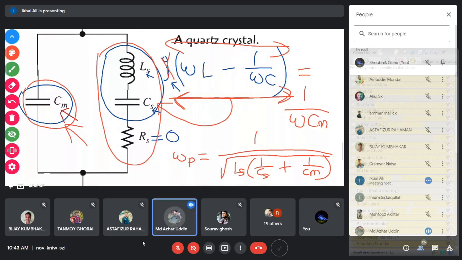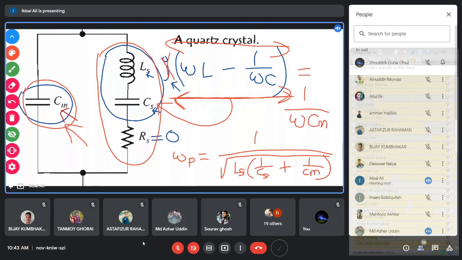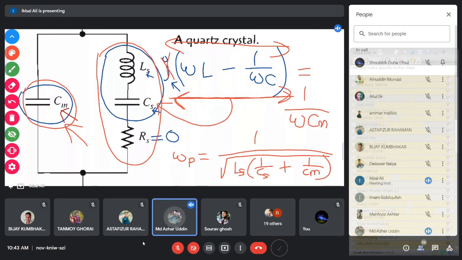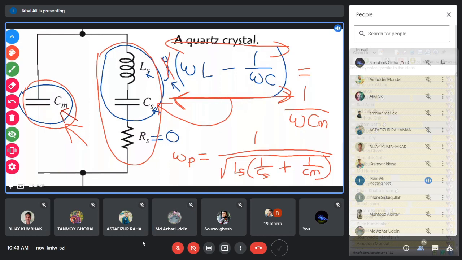Sir, omega greater than omega naught behaves like a... Omega naught means series resonant frequency you are talking about. If omega is greater than the series resonant frequency, then this inductor and capacitor will act as an inductor. Is that okay? Is that your question?